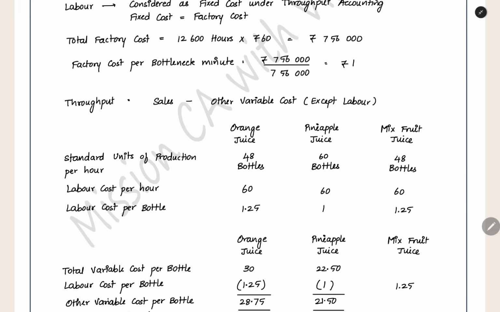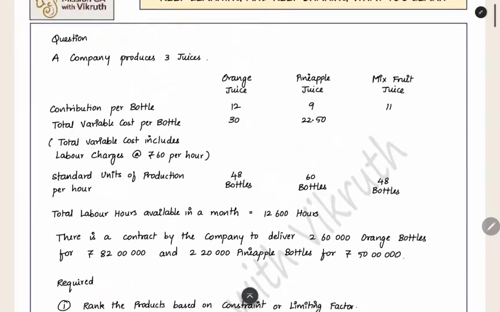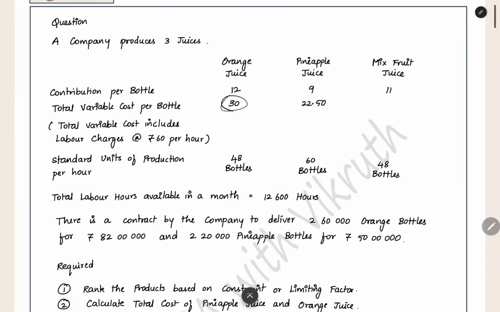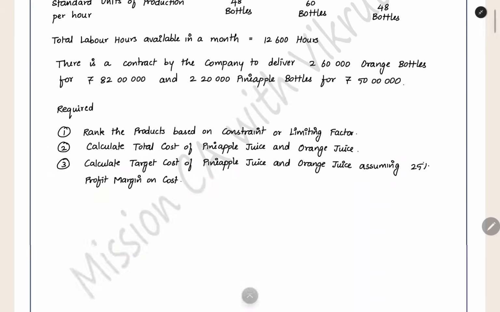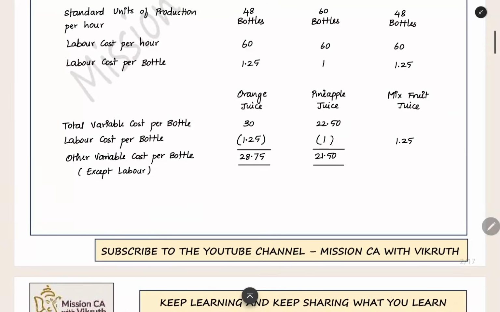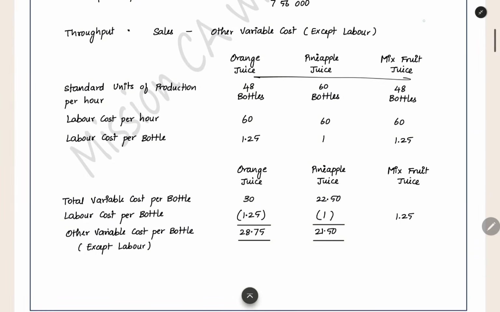Now next we have to find out the throughput. For that we need to find out the sales and the variable cost except labor. Here we have the total variable cost. Now we have to reduce the labor cost from this. We have to separate labor and the other variable cost. How can we do that? Here, when you see for the 3 bottles, 3 juices, we have the standard units of production per hour.